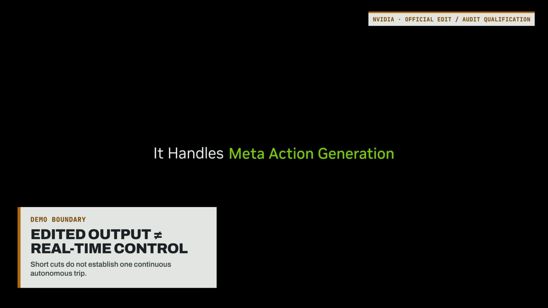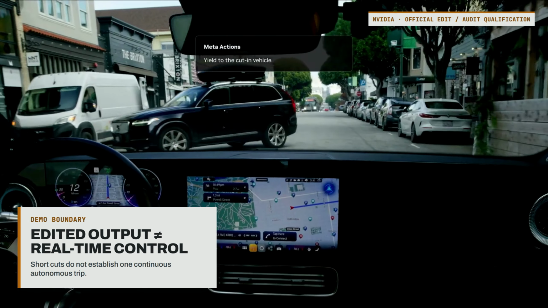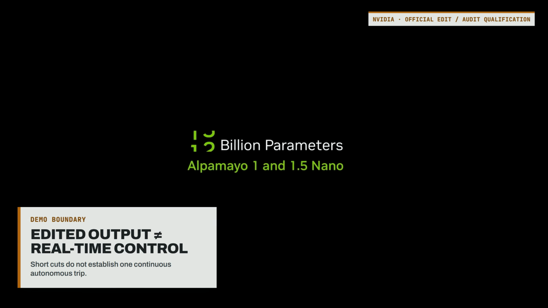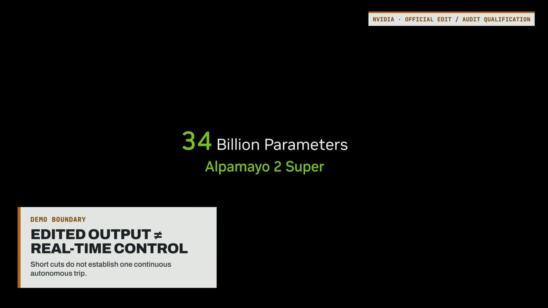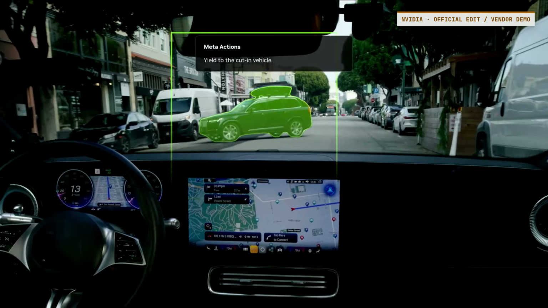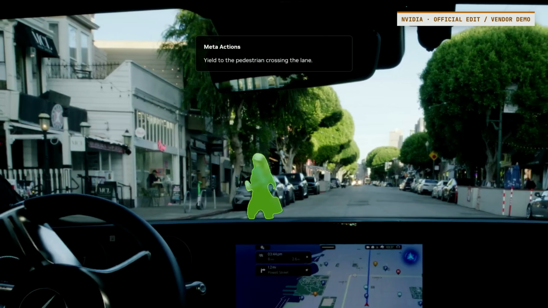But an edited visualization cannot establish real-time control. It does not show the compute mounted in a vehicle, the control loop, fallback behavior, human interventions, repeated runs, or how often the model fails outside selected examples. The demonstration proves an output was published. It does not prove a robotaxi completed a continuous autonomous trip.